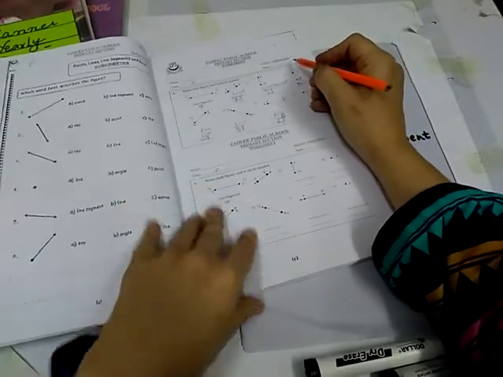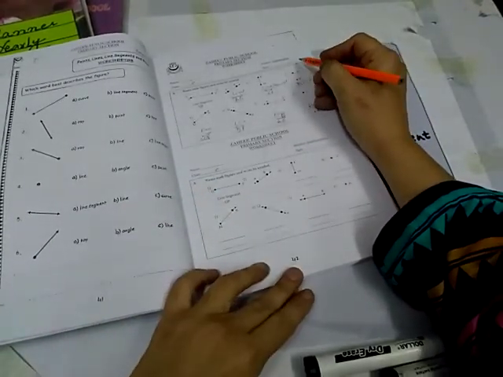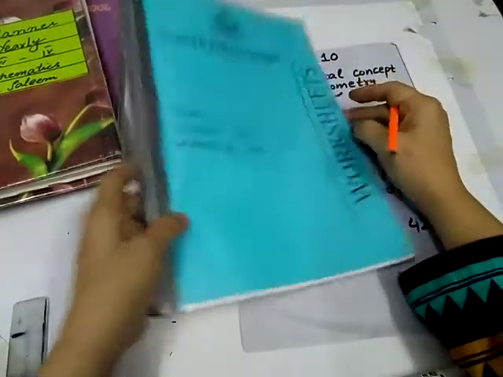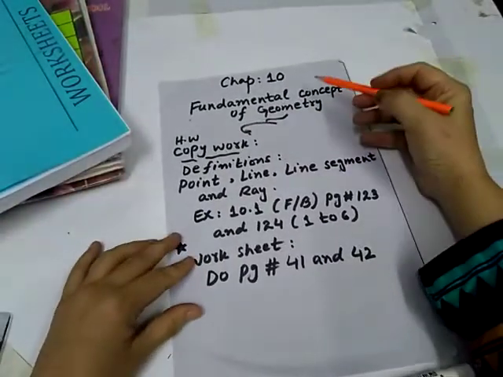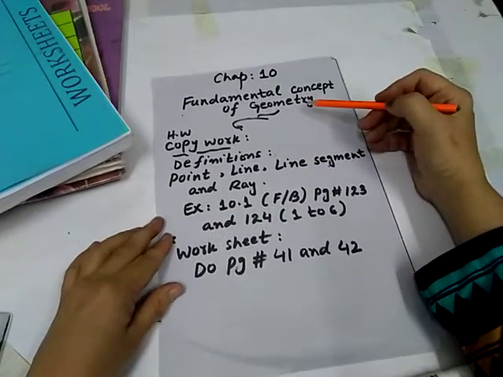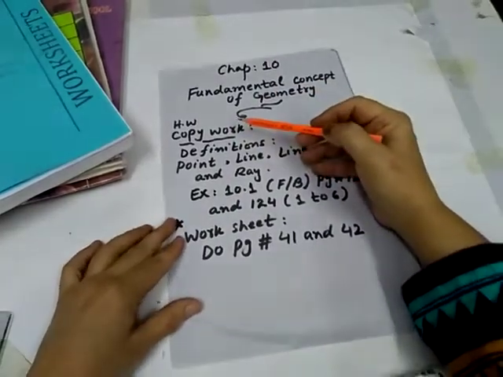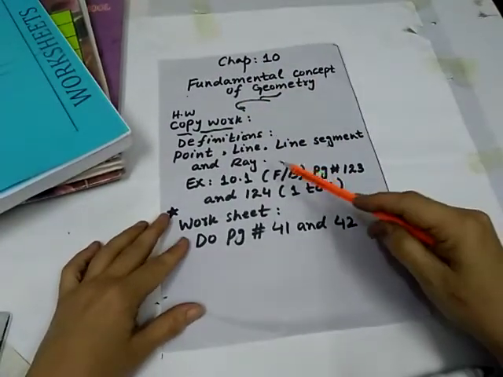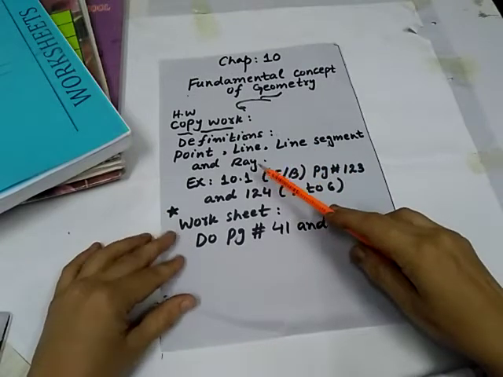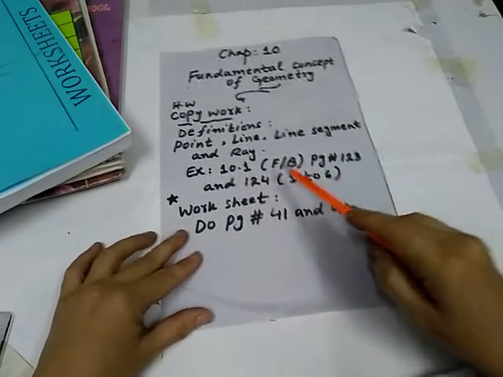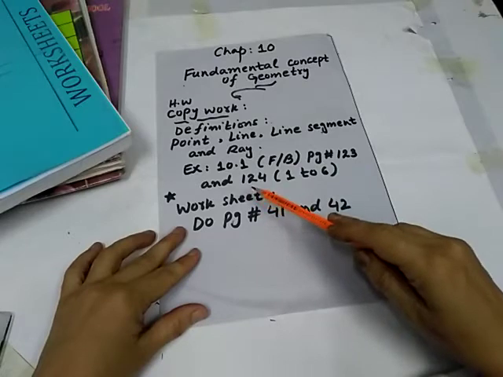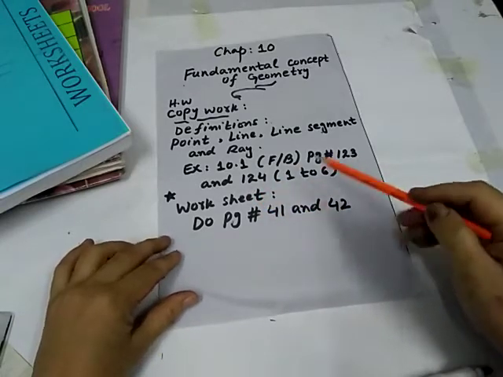Now complete page numbers 41 and 42 in your worksheet pad. Now look at your homework. This is your title page, Fundamental Concept of Geometry. Homework is to copy the definitions of point, line segment and ray. Exercise 10.1, fill in the blanks, page numbers 123, 124 and 126 in your copy, and worksheet page numbers 41 and 42.